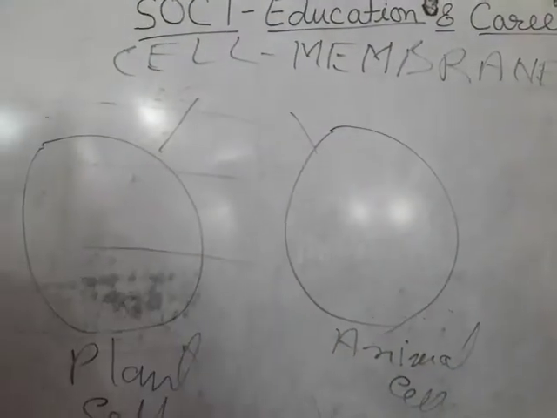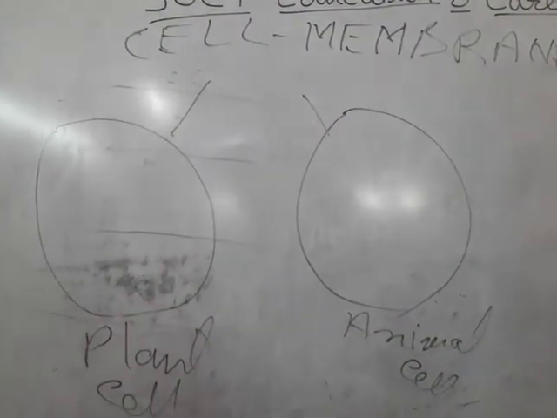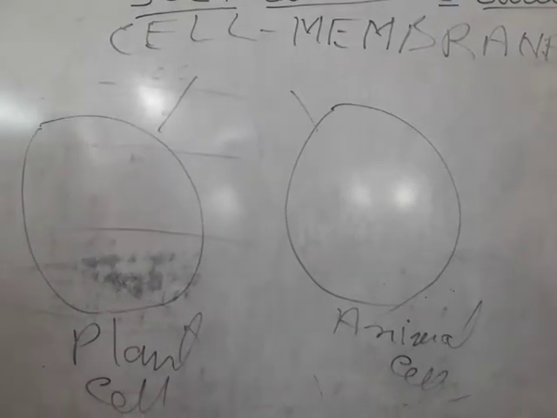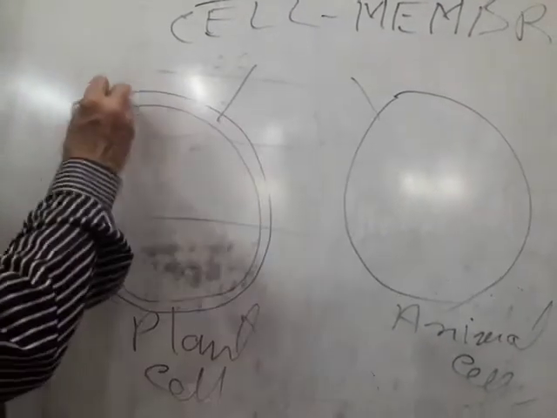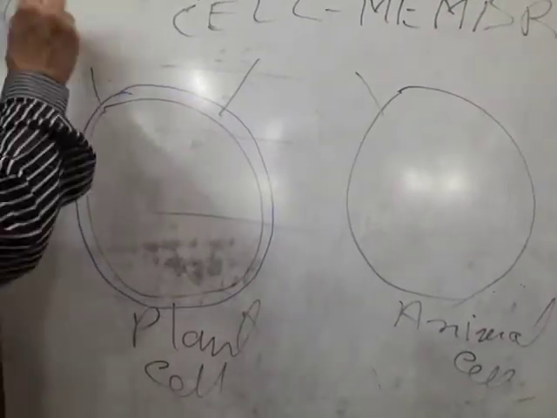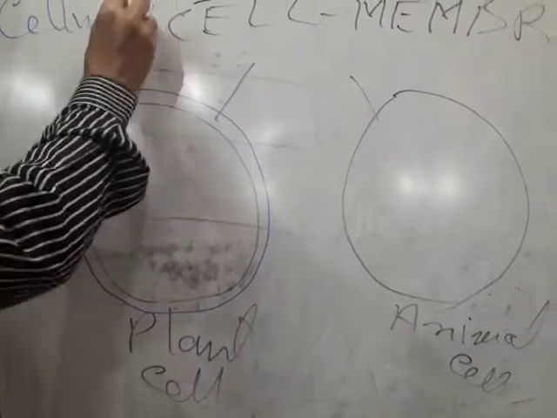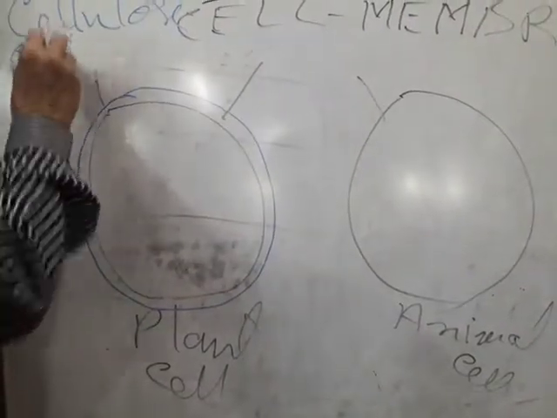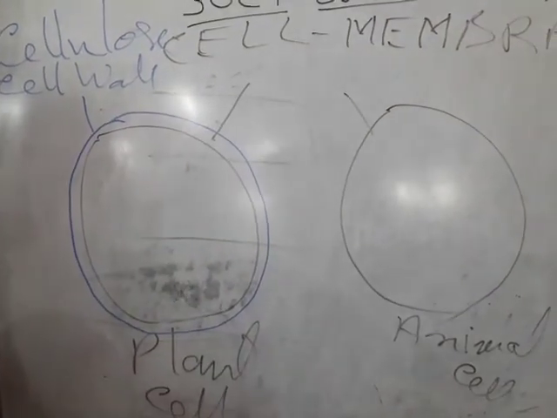And in plant cells, we have another covering, the cellulose cell wall, which is not found in animal cells.